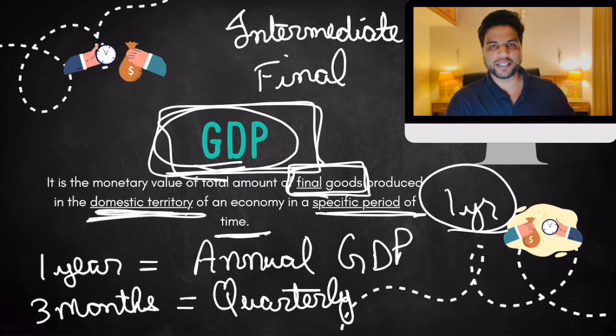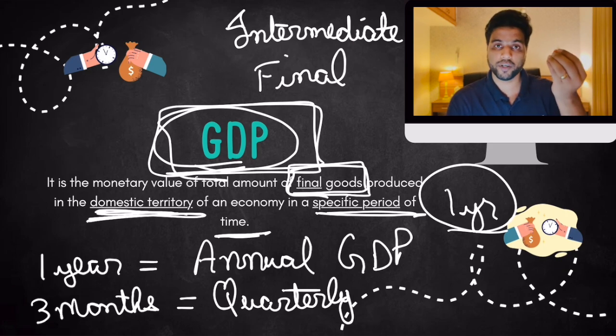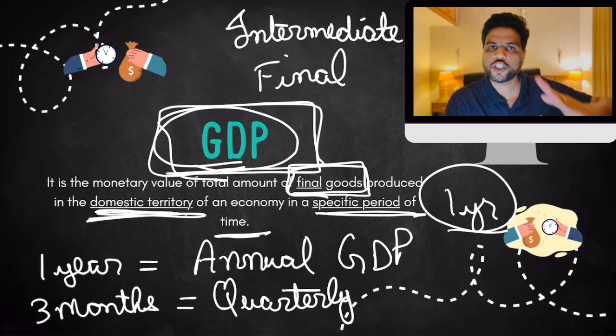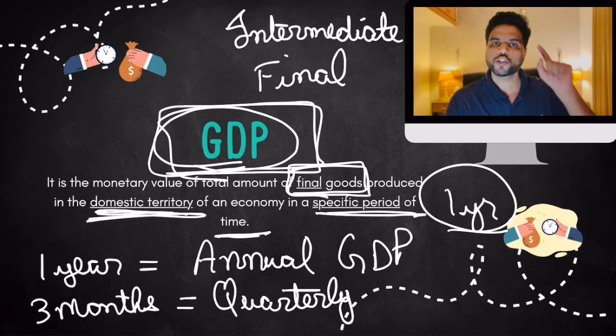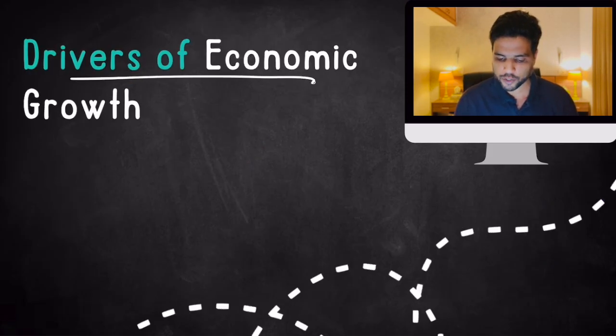Now the biggest question is, they're all saying that India will soon become the 3rd largest economy. India has traveled a long way. At one point of time, we were not even in the top 10 list. We became 5th, 4th, and now soon we'll become 3rd. So what is driving our GDP growth? Which factors are responsible for GDP growth? Today I'm going to explain to you the drivers of economic growth. So pay close attention. Now listen to me carefully.